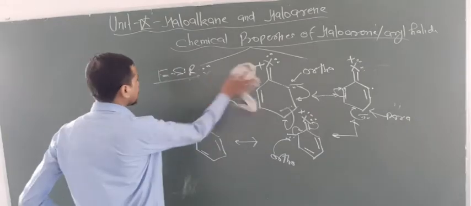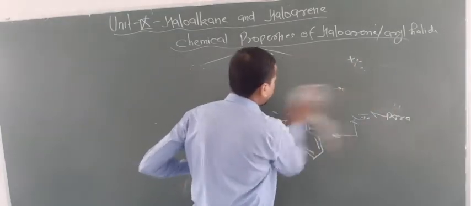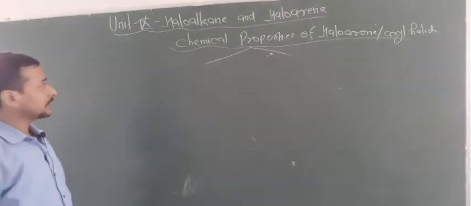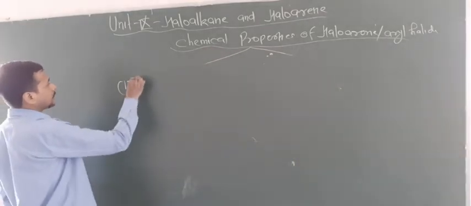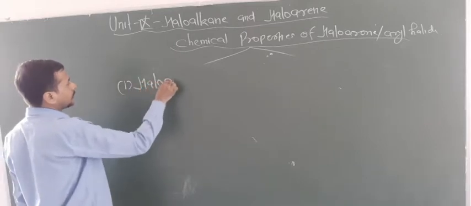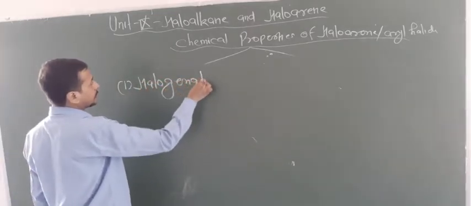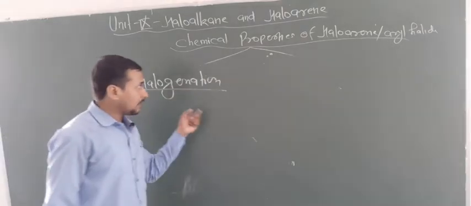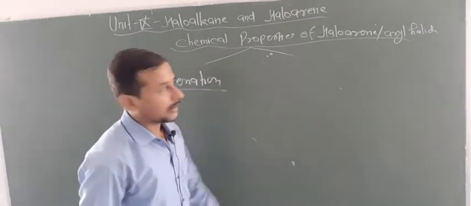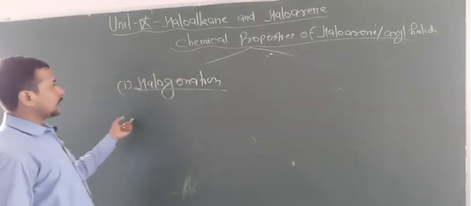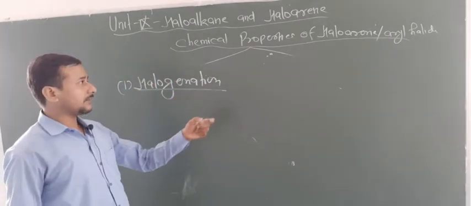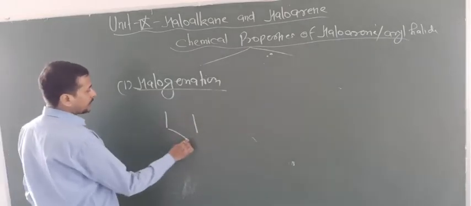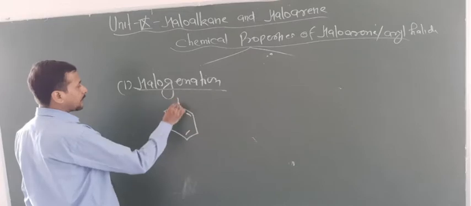So now look at the focus here. How many types of reactions do you have to know in the case of electrophilic substitution reaction? The first reaction you have to know is halogenation. These are 5 common reactions which you have to know for haloarenes, also for phenol, also for aldehydes and ketones, also for carboxylic acids, and also for amines. So look at here, halogenation. Here we are taking the example of chlorobenzene.